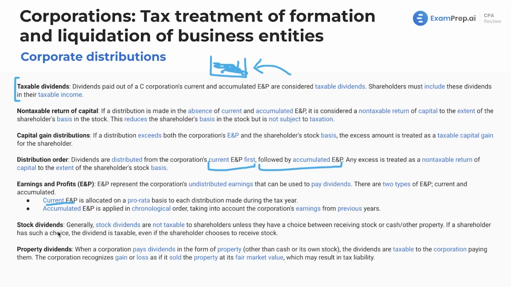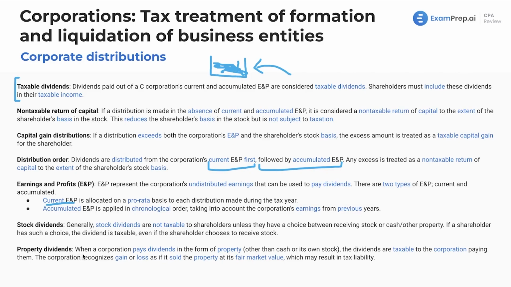Not too wild there. Now, stock dividends, we could also have, instead of property, like cash, right? We could have stock dividends. These are non-taxable to shareholders unless they have a choice between receiving stock and cash or other property. And what would a stock dividend be? It's instead of someone saying, here's an extra $10,000 for distribution, here's extra stock in the company to reward you for being a shareholder, because that's the whole point of a distribution, right? Is to give shareholders something. You want to see a gain, and the stock price can't always go up. So distributions through dividends are a great way to reward shareholders.